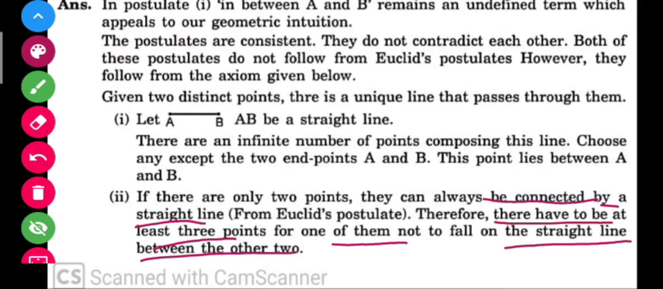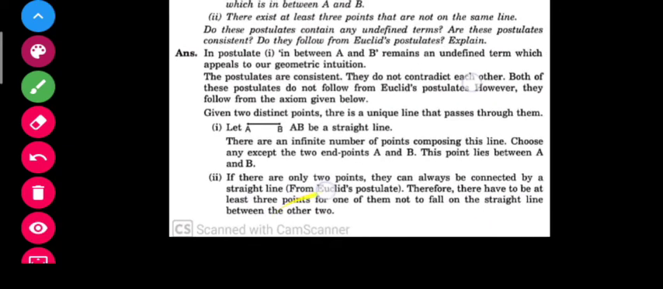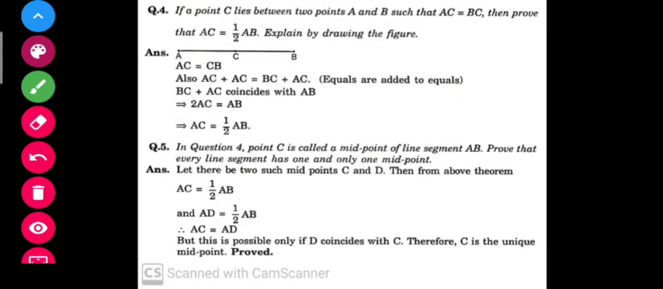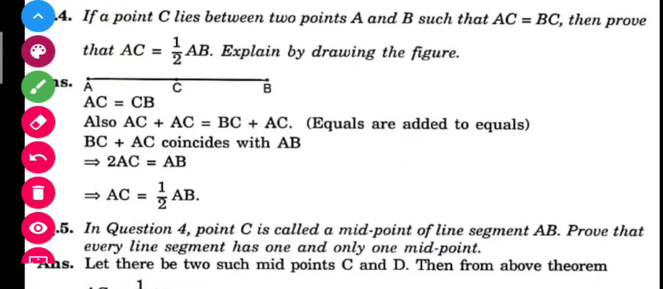It is also very simple. If a point C lies between A and B such that AC is equal to BC. Very simple. Here it is given to you that AB is a line segment, C is a point between these 2 points A and B, and it is also mentioned that AC is equal to BC. It means that C is the midpoint of AB here.